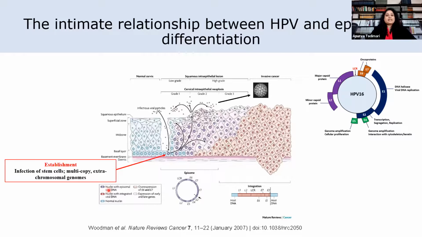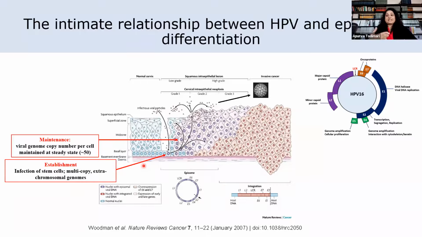The first phase is called the establishment phase. In this phase, the virus gains entry through microabrasion in the epithelium to infect the basal layer cells. After successful establishment in the basal cells, the HPV is maintained in an episomal state, in other words, as a circle at a copy number of about 50 to 100 copies per undifferentiated cell. Low-level expression of the viral early proteins, such as E1, E2, E6, and E7, occurs in this phase, which helps in the evasion of the human host immune response to the infection.